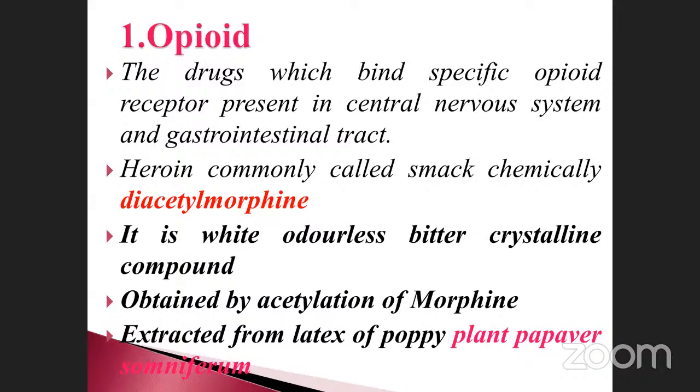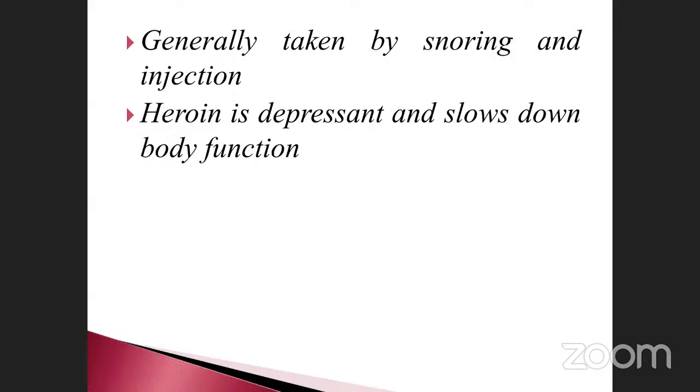The heroin is chemically called diacetylmorphine. Okay, it has a bitter taste. It is also a very, very important point. It is generally taken by snorting and also by injection. Snorting means through our nose. Okay, and also injection. There are so many films where you can see it.